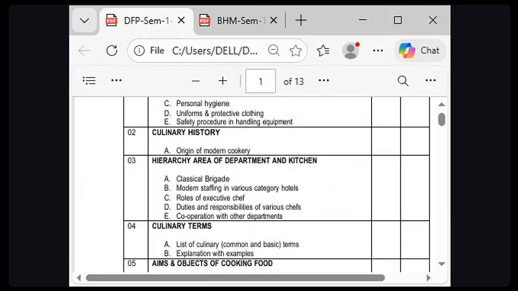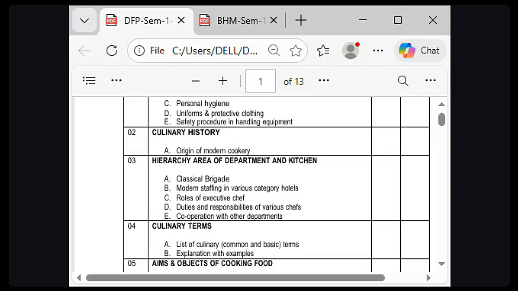The second chapter will be culinary history. In this chapter we are talking about the culinary history, about the cuisines, how a cuisine starts and how many cuisines we have. The third chapter is the hierarchy area of the department and kitchen. As per the establishment, there is staffing for a five-star hotel, a four-star hotel, and a three-star hotel. Here the topic is classical brigade.